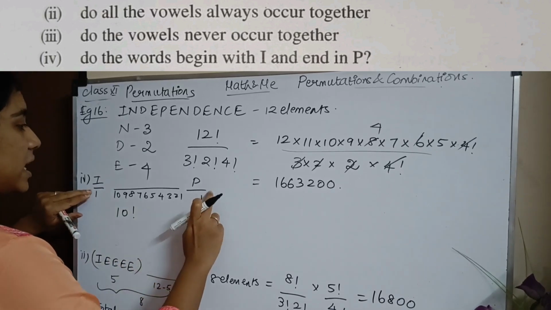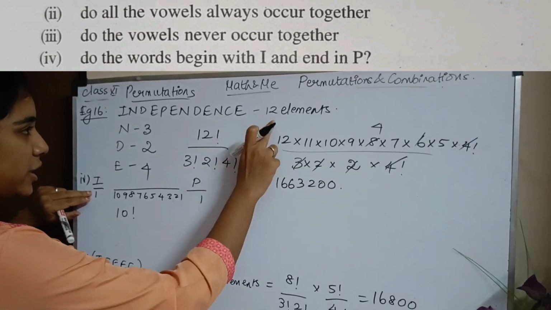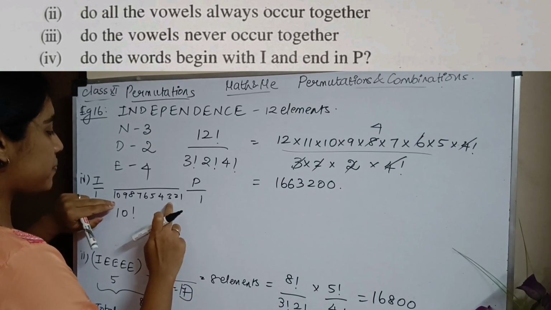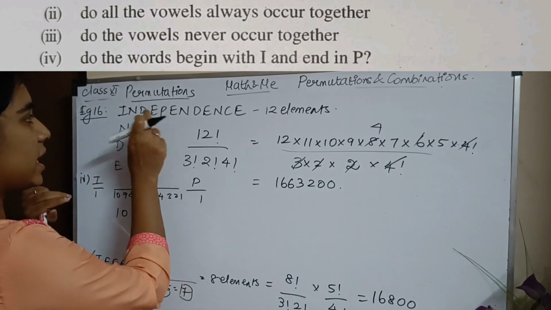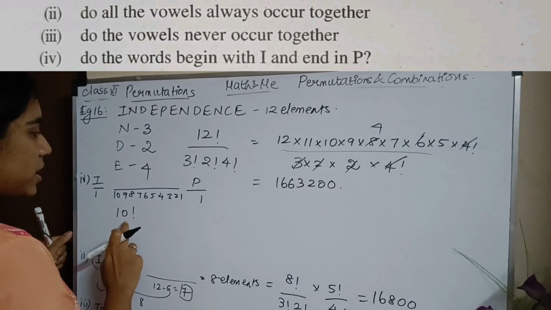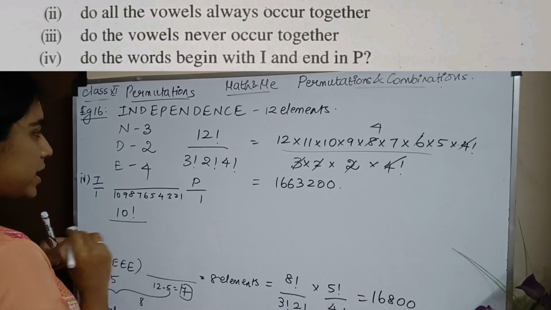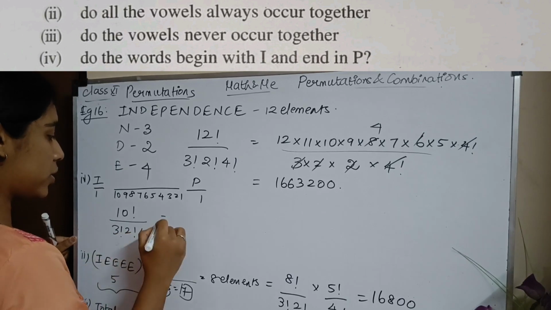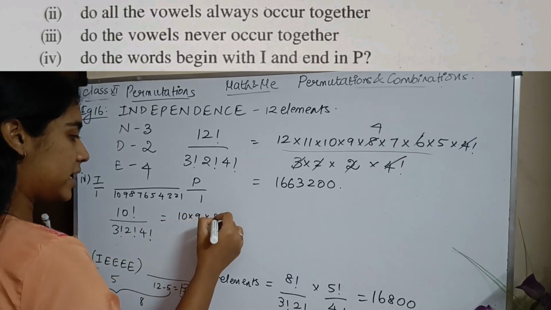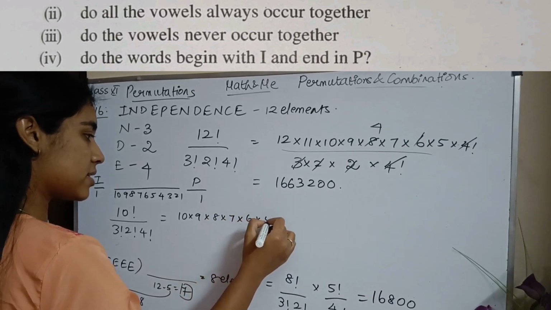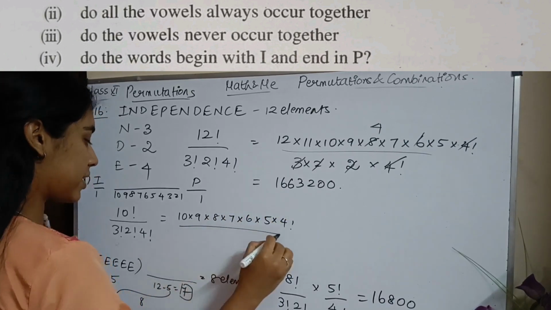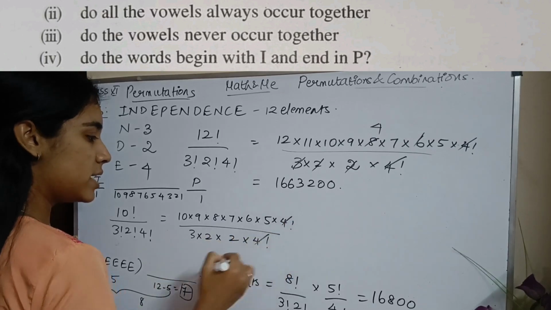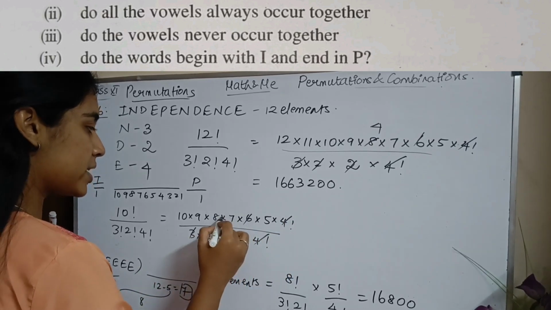So first place I, last place P, we have 12 in total, in which 2 choices are lost here, so I have 10 choices left. Without I and P, I have 10 other alphabets, so they can be arranged in 10 factorial ways. Divided by, I have to omit the repetition, so it will be divided by 3, 2 and 4 factorial. So this will be 10, 9, 8, 7, 6, 5, 4 factorial divided by 3 factorial, which is 3 into 2, 2 factorial is 2, 4 factorial cancels. 3 2s are 6, 2 4s are...